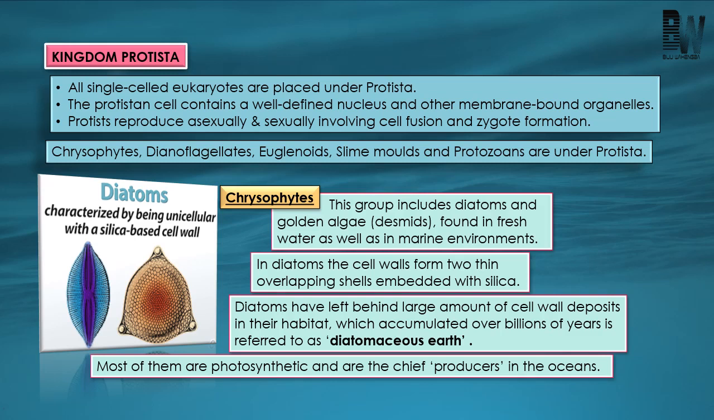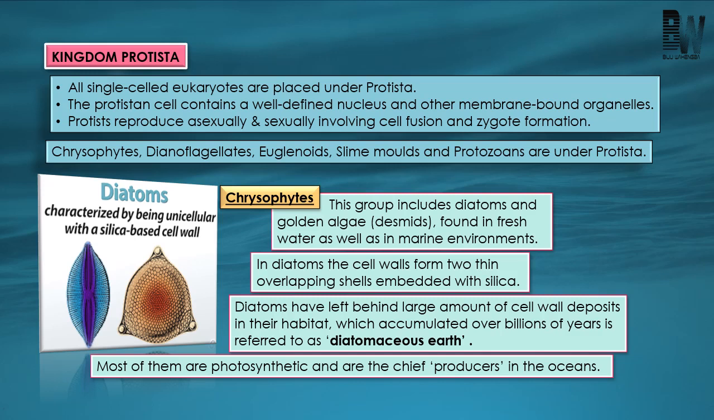So these chrysophytes are mainly represented by diatoms and desmids. These chrysophytes are usually photosynthetic and mainly found in marine habitat. And as these diatoms are photosynthetic and found in aquatic habitat, they represent one of the main producers in aquatic habitat. And in diatoms, an overlapping cell wall is present, and this cell wall is made up of silica, and this silica is considered to be indestructible. And as the cell wall is made up of silica, a large amount of cell wall gets deposited after the death of the diatom.